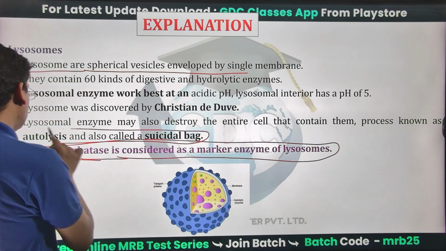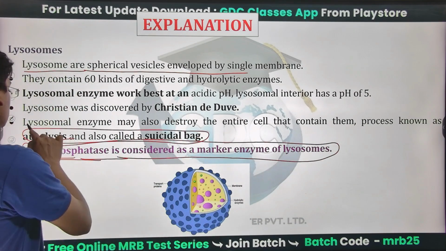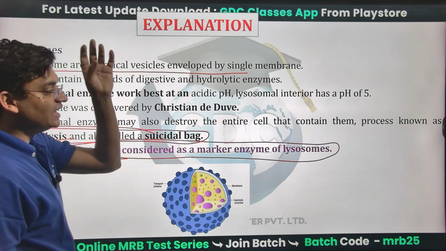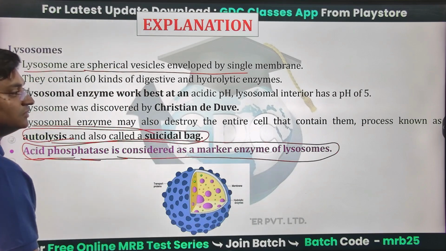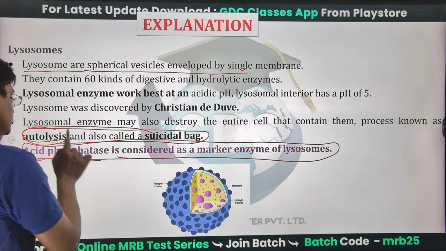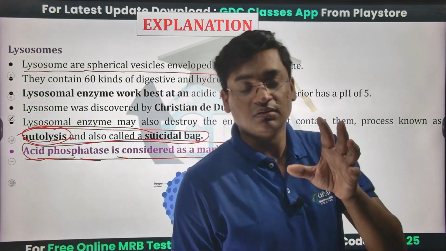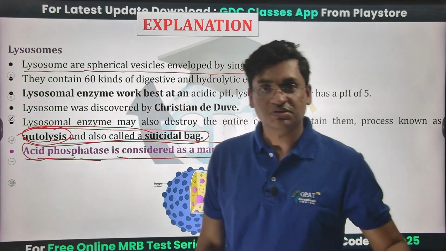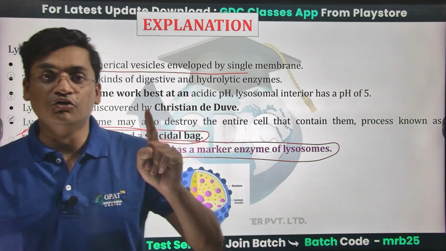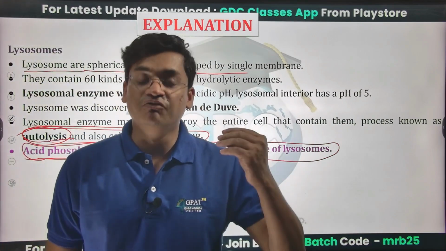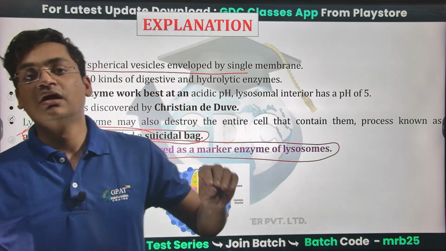They are suicidal bags, and lysosomal enzymes may also destroy the entire cell that contains them, a process known as autolysis. So autolysis is the self-degradation of a cellular component via lysosomes, due to the presence of hydrolytic enzymes, various digestive enzymes inside the lysosomes.